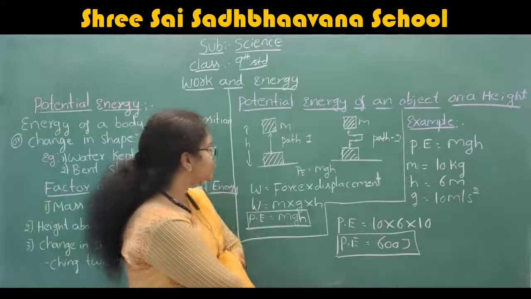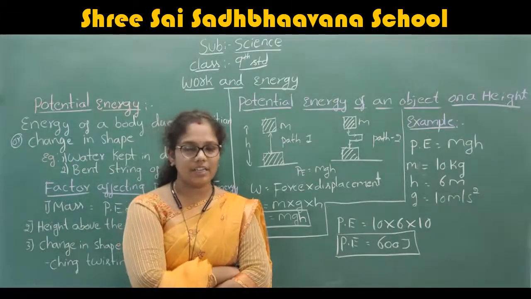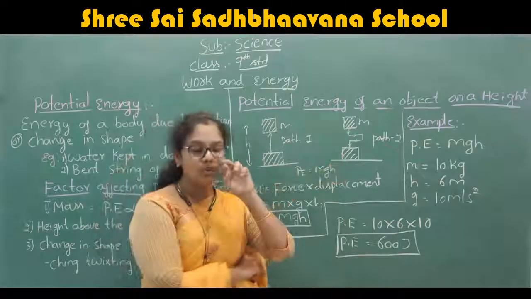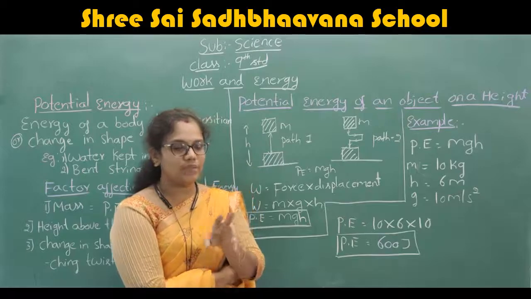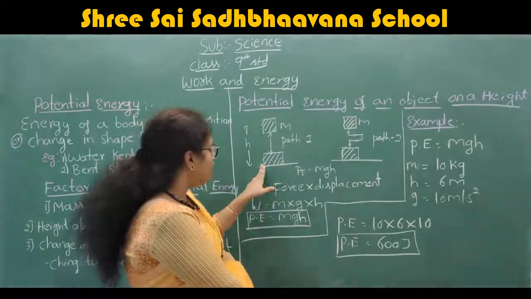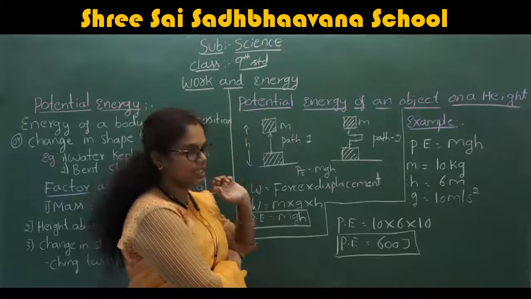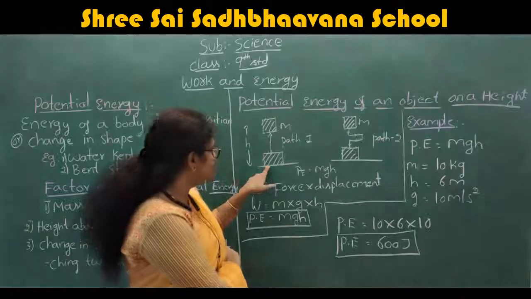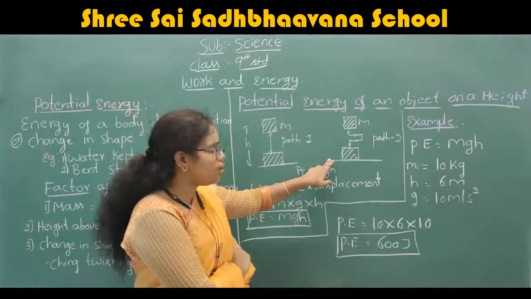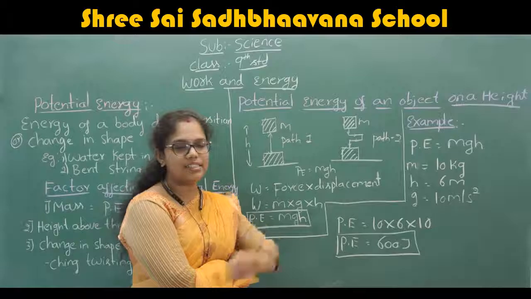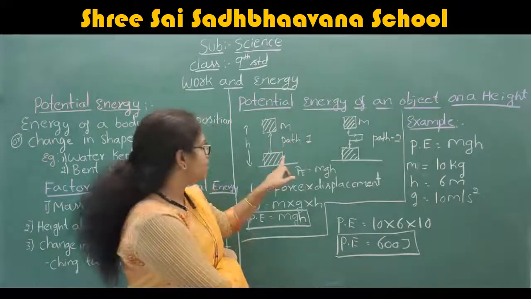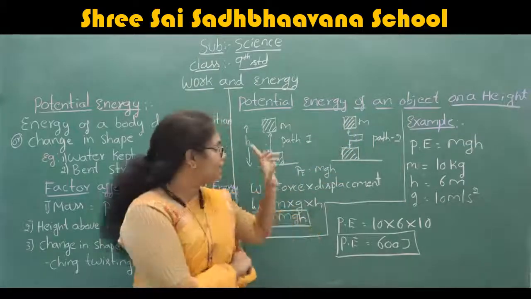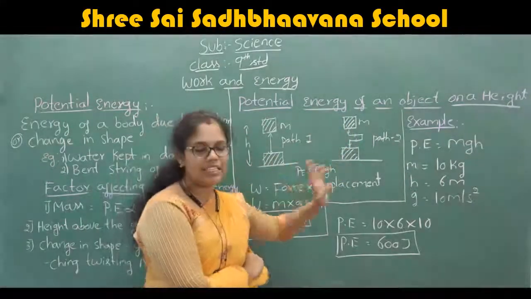The question is, if you see these two diagrams that I have written on the board, diagram 1 and diagram 2, in both the diagrams the objects move from the ground state to the excited state. Here the mass of the object is m. Here also the mass of the object is m. And the height is h here. Here also the height is h.